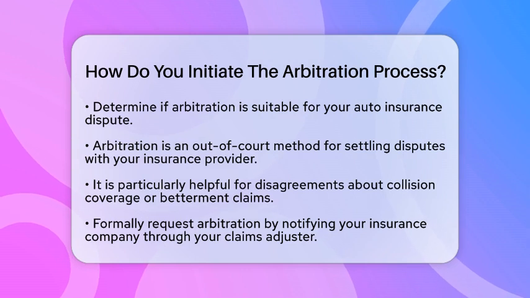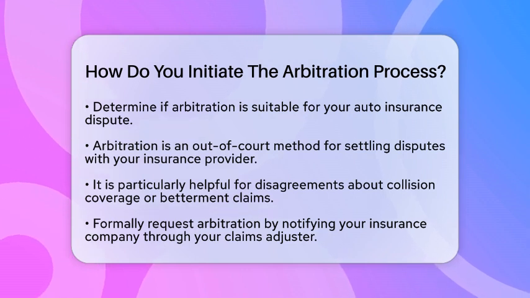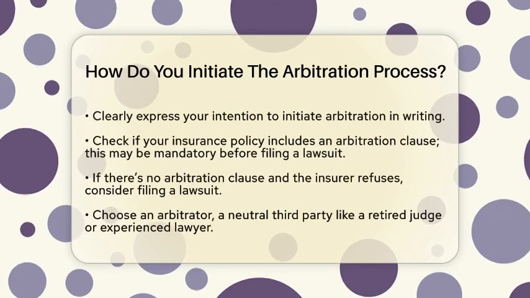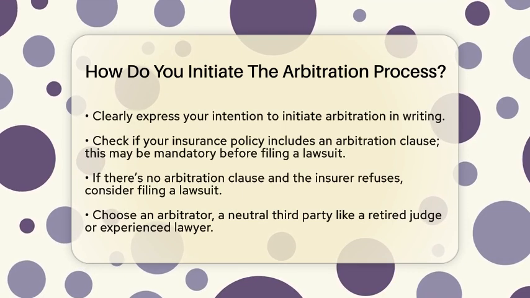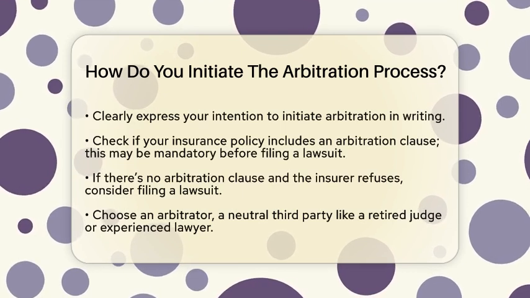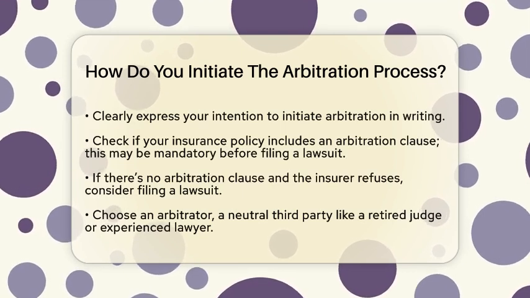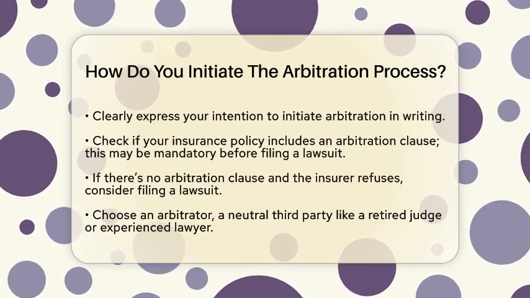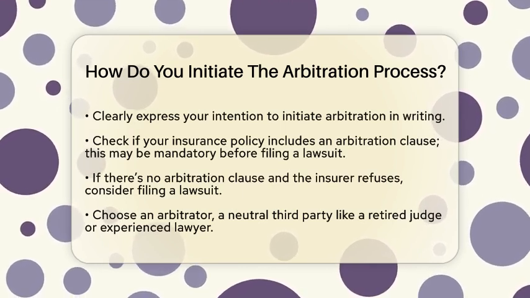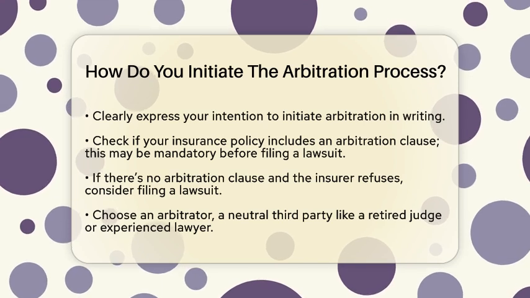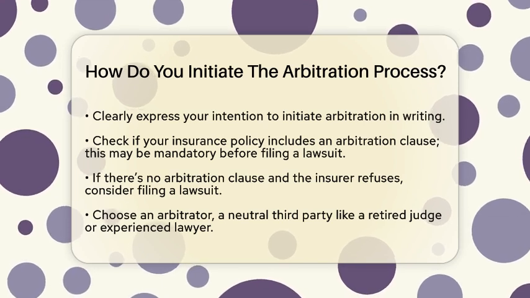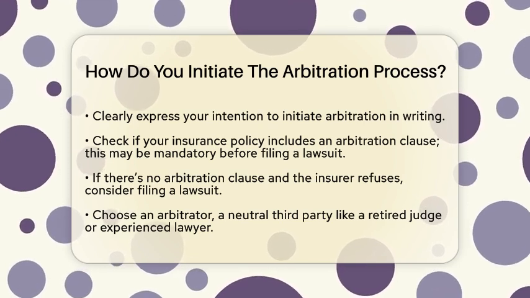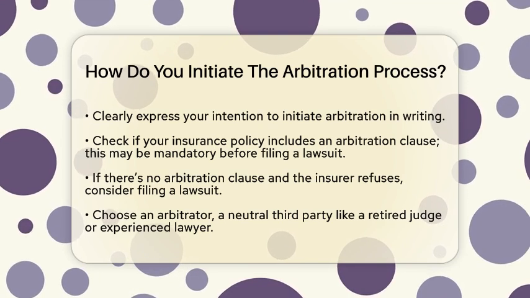To kick things off, formally request arbitration. You can do this by notifying your insurance company, usually through your claims adjuster. Make sure to clearly express your intention in writing. If your insurance policy includes an arbitration clause, you may be required to use this process before you can file a lawsuit. If there is no clause and your insurer refuses to go to arbitration, you might need to consider filing a lawsuit instead.